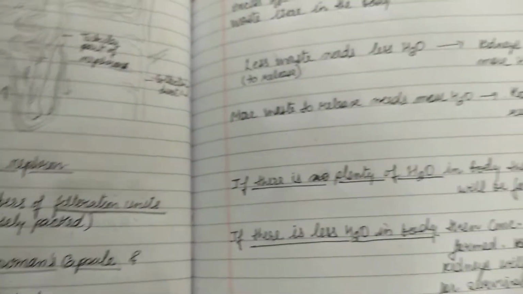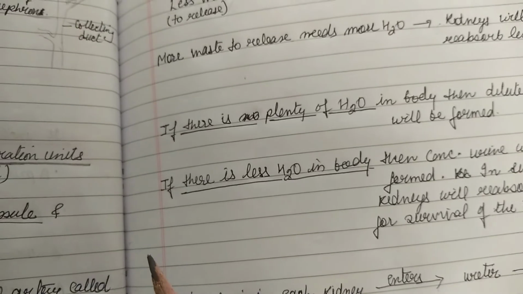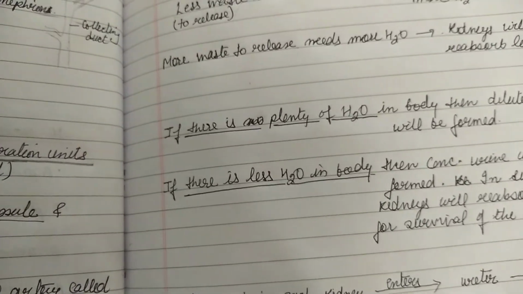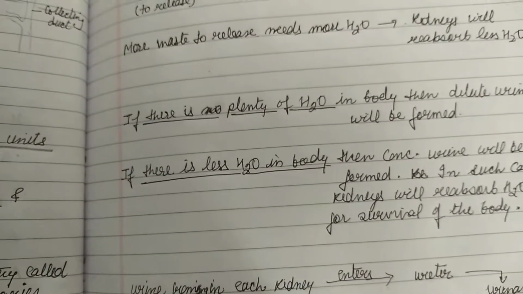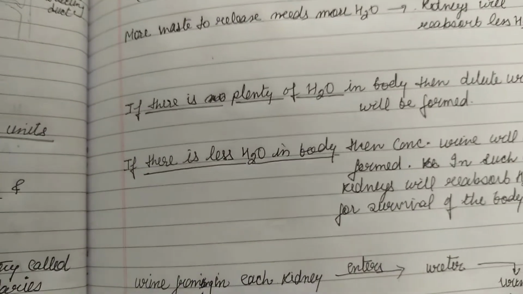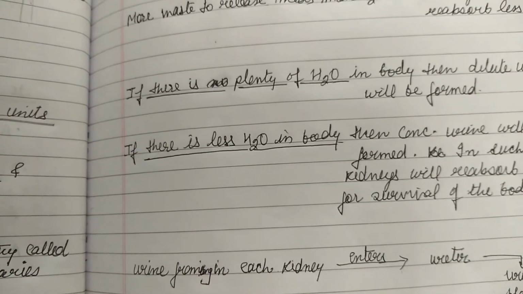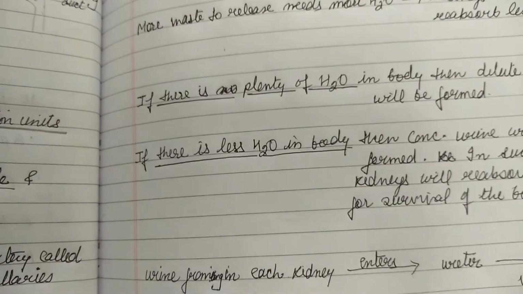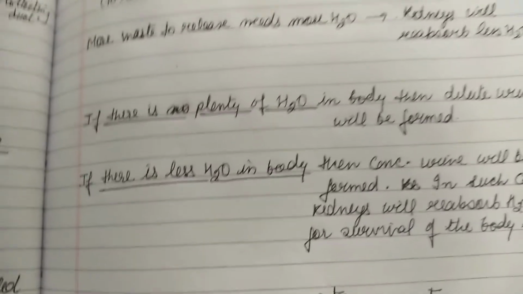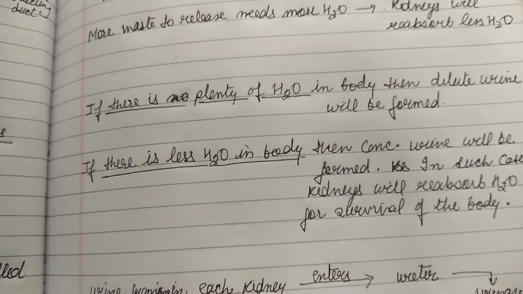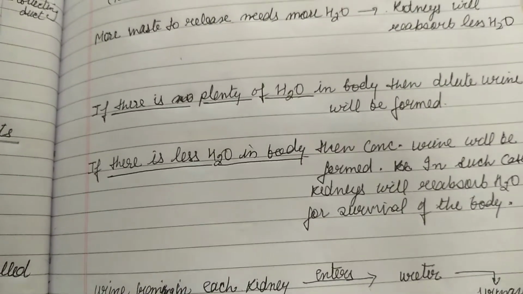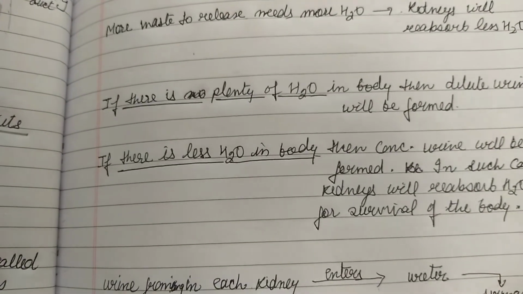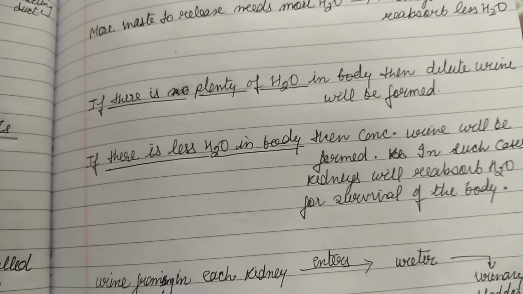And secondly, the second factor is how much water is present in the body, right? So the body needs water. Okay. So if we remove plenty of water from the body, then the body will not survive. So the kidney has to judge that. So if there is plenty of water in the body, naturally they can release excess water, no harm. So dilute urine will be formed.